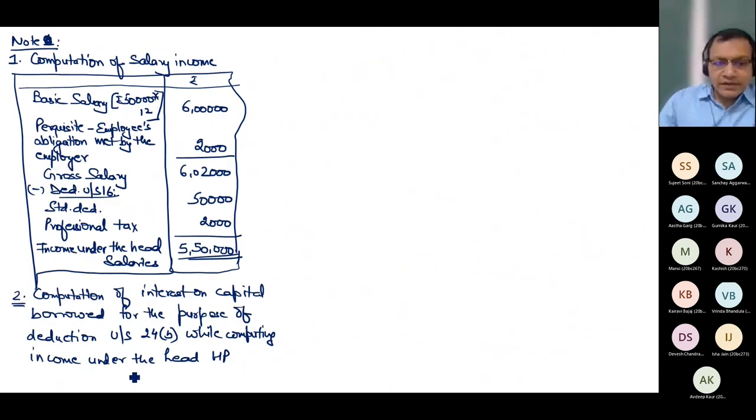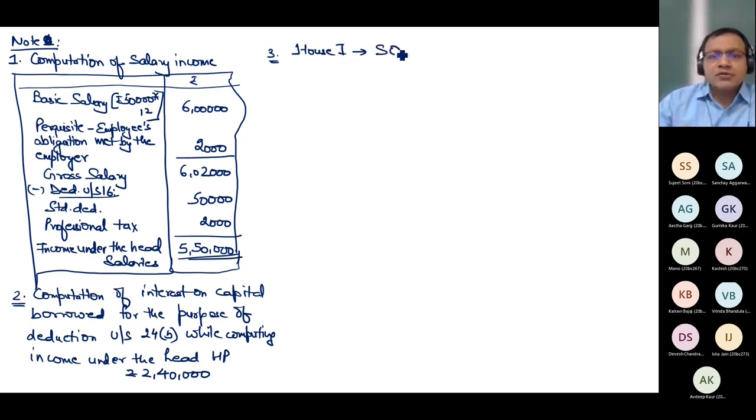So I got the answer directly. I'm writing here, but in the exam you have to show the full working. I'm writing 2,40,000 is the interest. Third working note is what? Is 2,40,000 allowed? Answer is no, because my house for which I took the loan is house 1, which is self-occupied. So maximum 2 lakh is allowed or 30,000 is allowed.